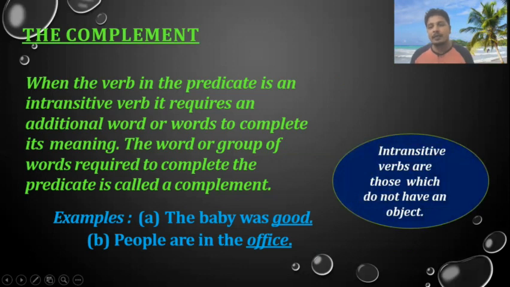Now, intransitive verbs are those verbs which do not have an object. Okay, she cleaned the floor neatly. Now, when you talk about she cleaned the floor, what did she clean? Floor. But if I say she cleaned neatly, floor is missing there. She cleaned neatly. Now, neatly is the complement. How she has done the action we are telling. But what action she has done? Who is receiving the action? We have not mentioned. So, in intransitive verbs, we will not be having an object.